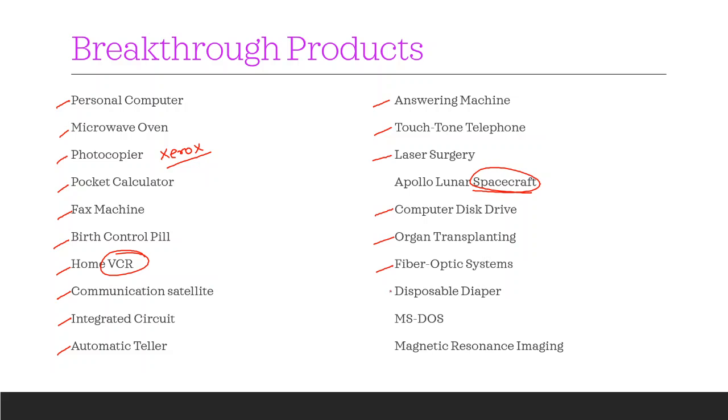fiber optic system, then disposable diapers. If you think about the diapers, we do have industries making billions of dollars by manufacturing them. Then MS-DOS operating system, then MRI. Every product we are talking about here includes electronics in it, maybe probably for the manufacturing purpose. The end user may not be using the electronics directly, just like in the case of disposable diapers, but the manufacturing industry does use it.